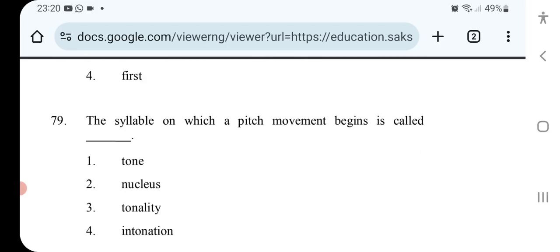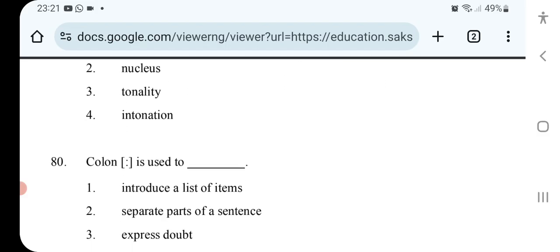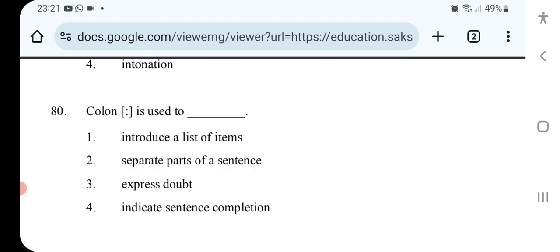The syllable on which a pitch movement begins is called intonation, I think so, I'm not sure. Colon is used to introduce a list of items. Yes, first one.